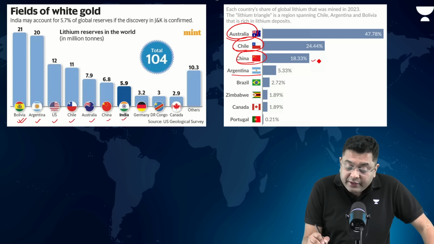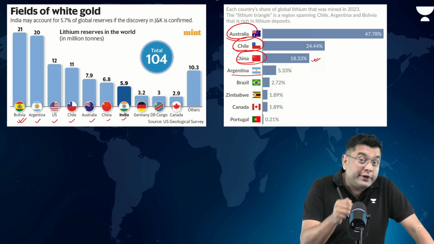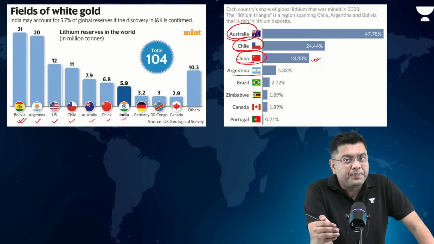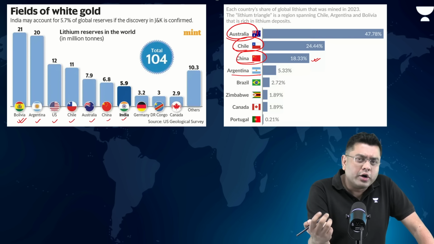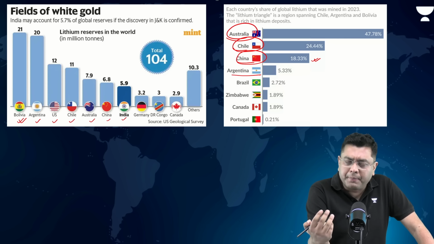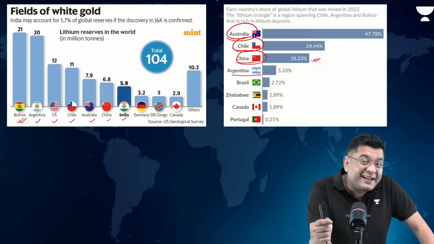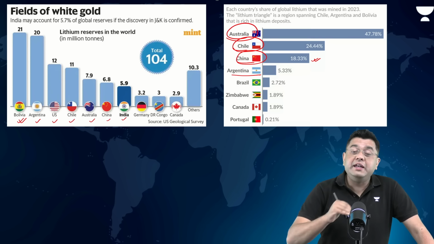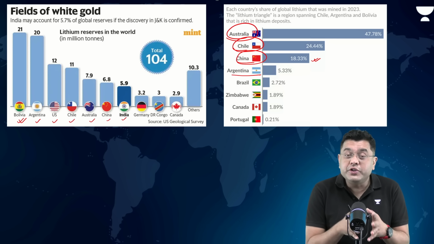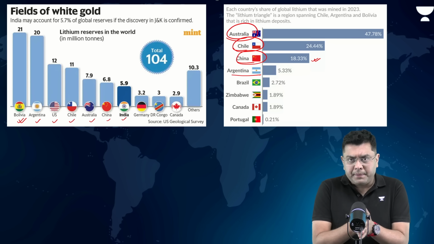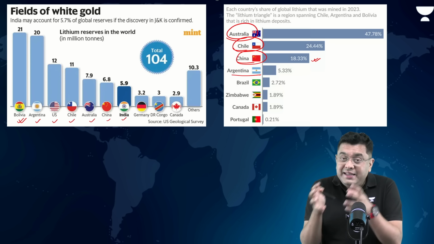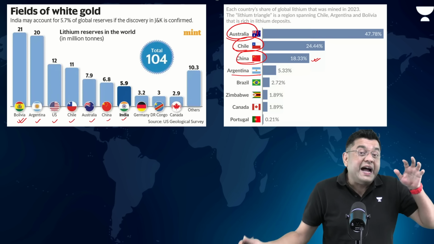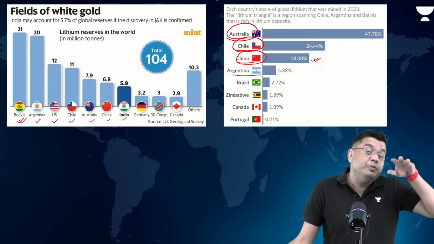Now, China is not such a large producer or extractor of lithium, but then why do you hear the news story that China is dominating the area of lithium, or the mineral associated with the supply of lithium? That is because the majority of the lithium produced in the world reaches China for refining purposes. In order to make it utilizable for industry, the lithium which is extracted from the mines needs to be refined. It needs to be processed.